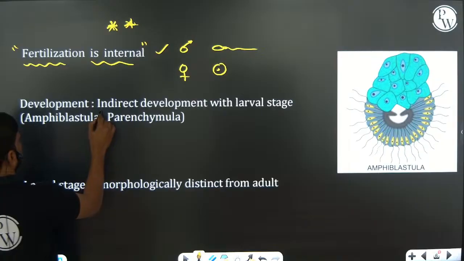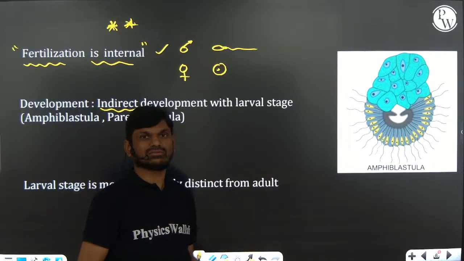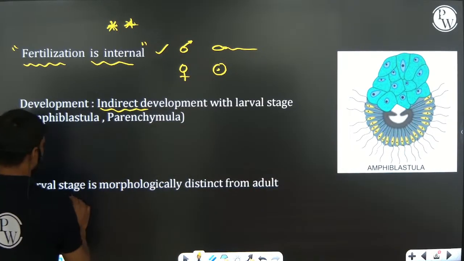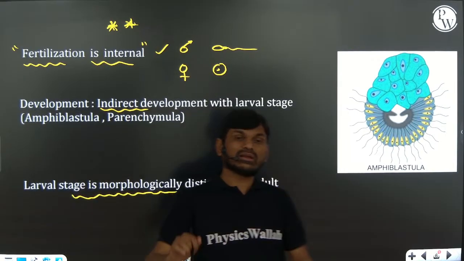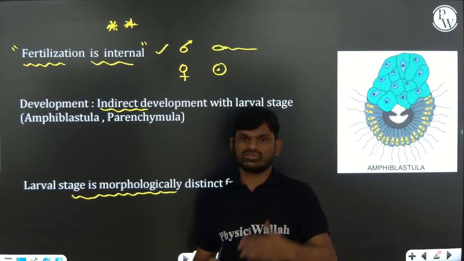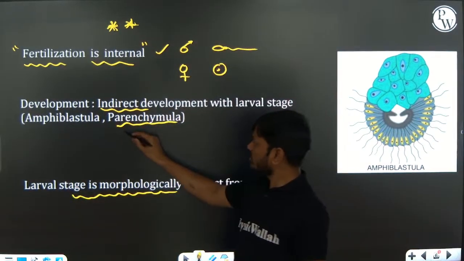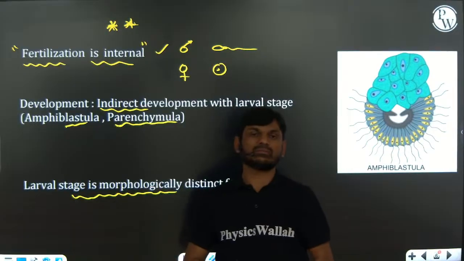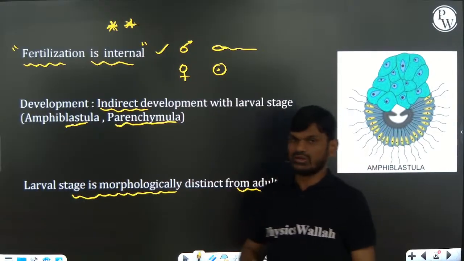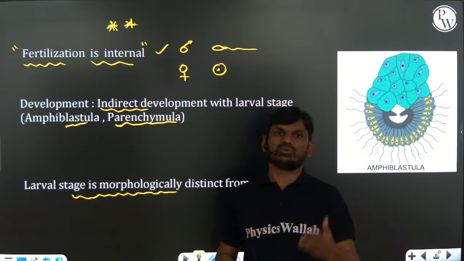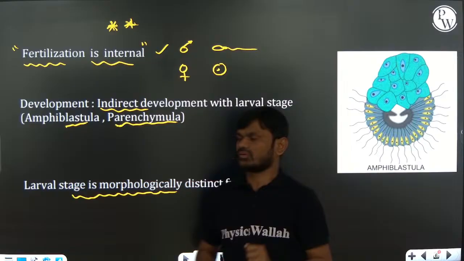So development is indirect development, that means larval stages are present in the life history of these animals, right? The larva is morphologically different from the adult, based on external features. Some examples: amphiblastula, parenchymula larval stage. This is not given in NCERT, just remember. The larval stage is morphologically distinct from the adult. But in case of the cockroach, the larval form is almost similar except for the presence of wings, wing buds.